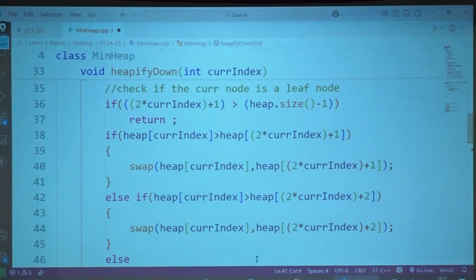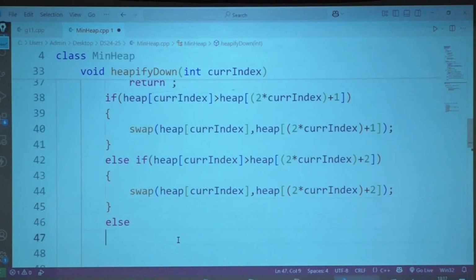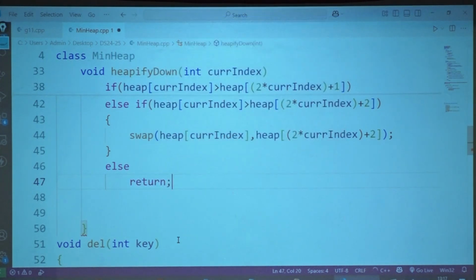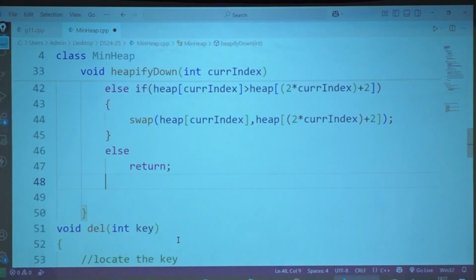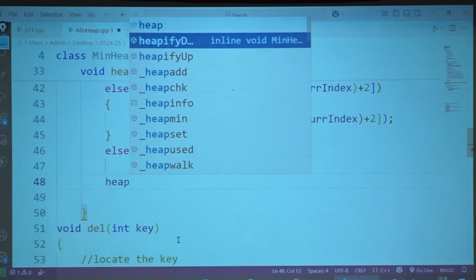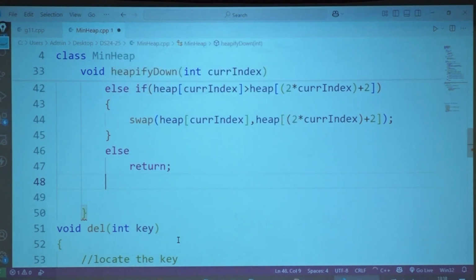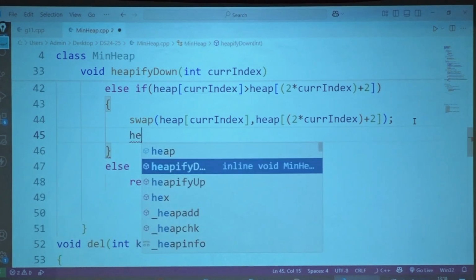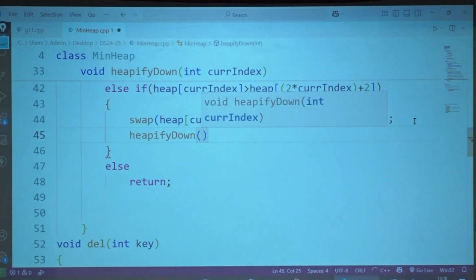Else, if both these conditions are not true, what should I do? And if any one of these conditions is true, I will call heapify again with my child.